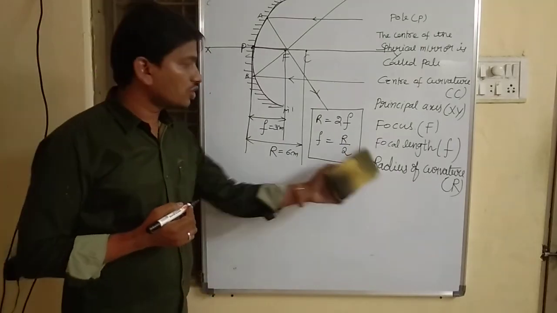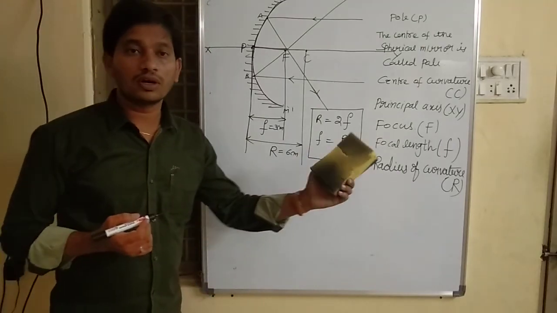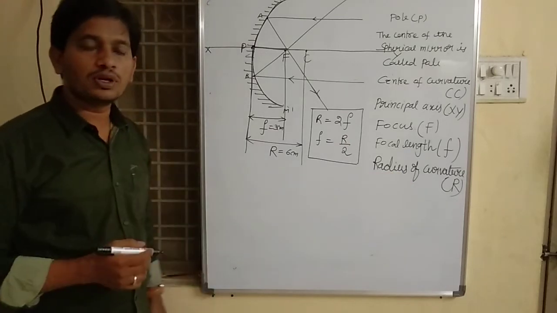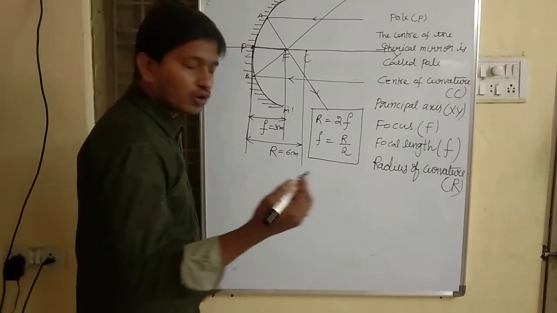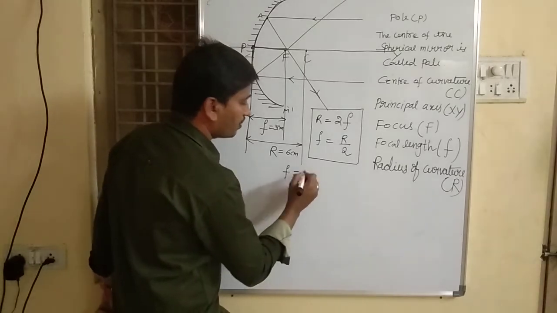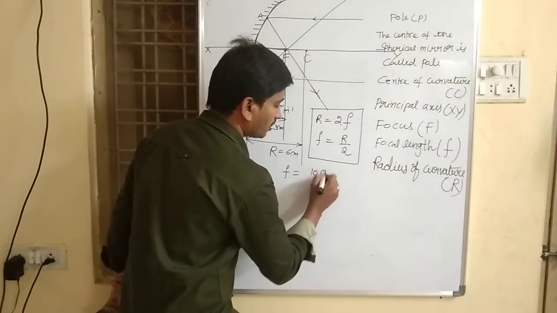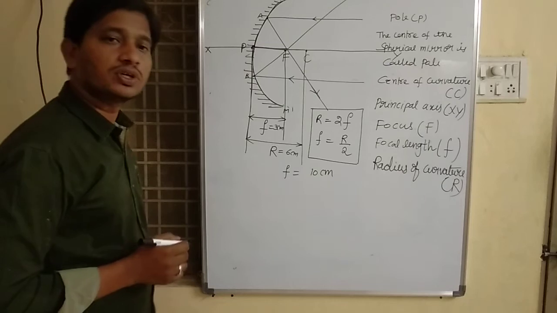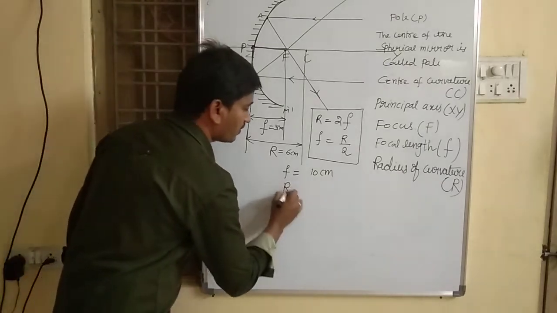Based on this, they may ask questions also. For example, if the focal length of a mirror is 10 centimeter, what is the radius of curvature?